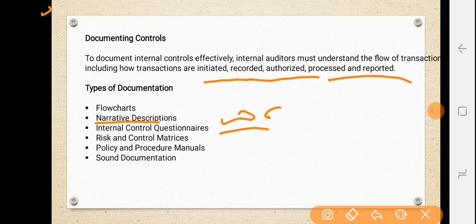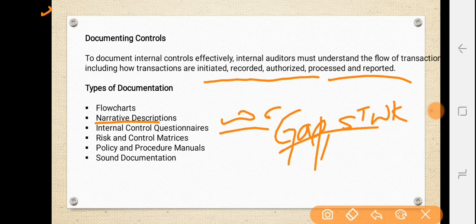See, this can identify the gap, strength as well as the weaknesses within the system. That means they have a prescribed set of questions as well as the answers to them. With that they can identify the gaps, strengths and weaknesses within a system.